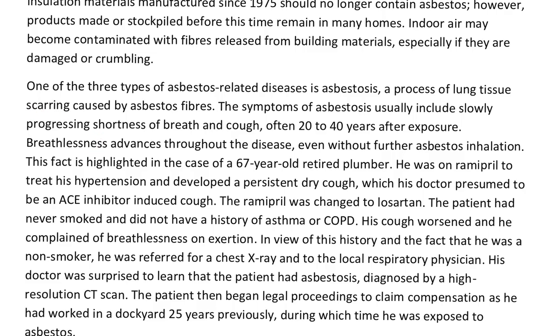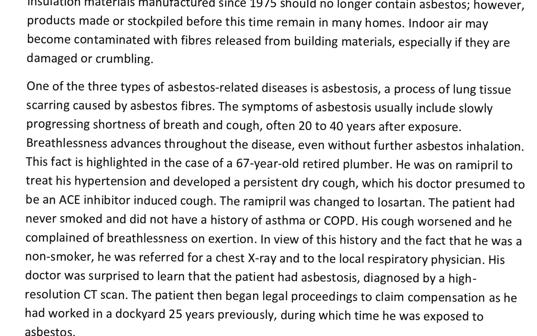One of the 3 types of asbestos-related disease is asbestosis, a process of lung tissue scarring caused by asbestos fibers. The symptoms of asbestosis usually include slowly progressing shortness of breath and cough, often 20 to 40 years after exposure. So there's a full stop here. If you think about it carefully, the implication here is that it is slow. They've stated here, slowly progressing. So we know the nature of asbestosis. That is the disease. All right. Now we can move on.